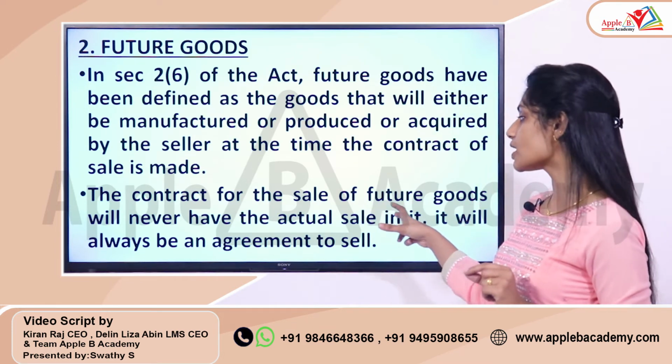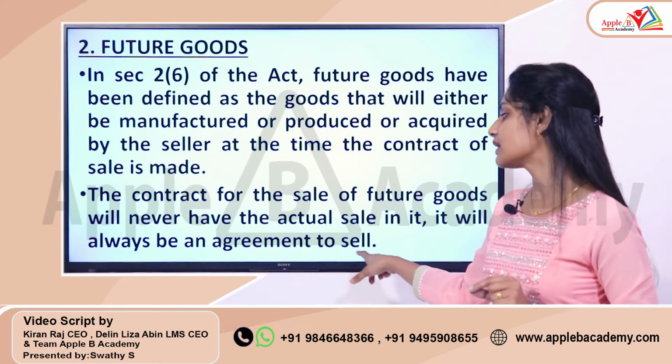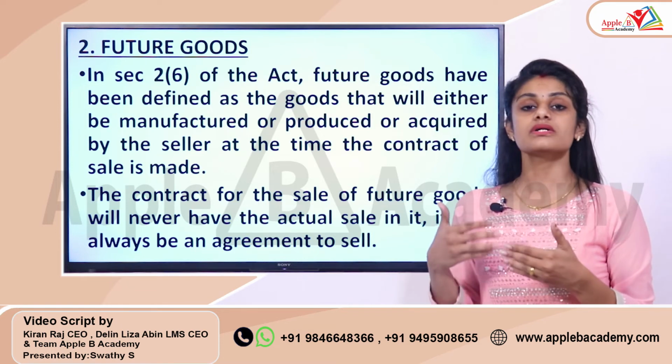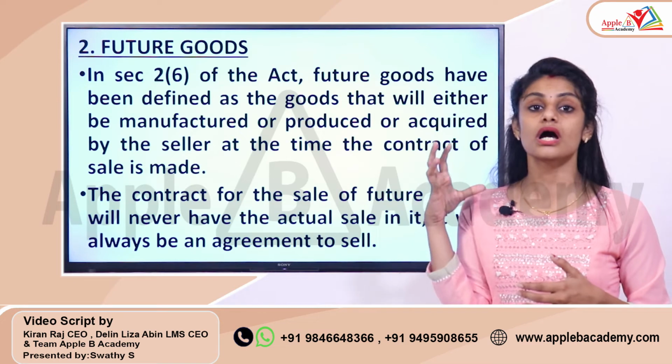Okay. So the contract for the sale of future goods will never have the actual sale in it. It will always be an agreement to sell. Why? Because it is always happening on some future date. That's why you can call them future goods.